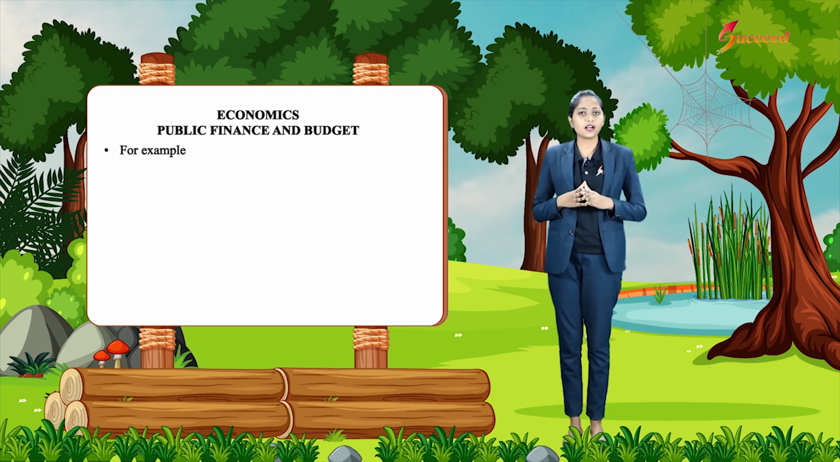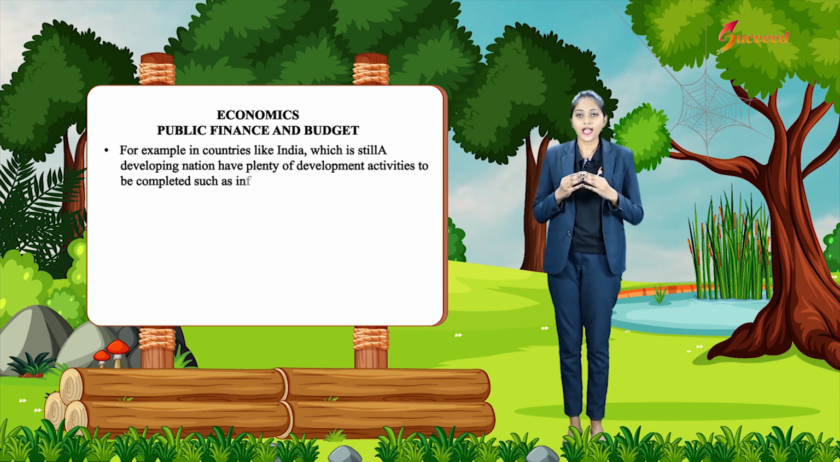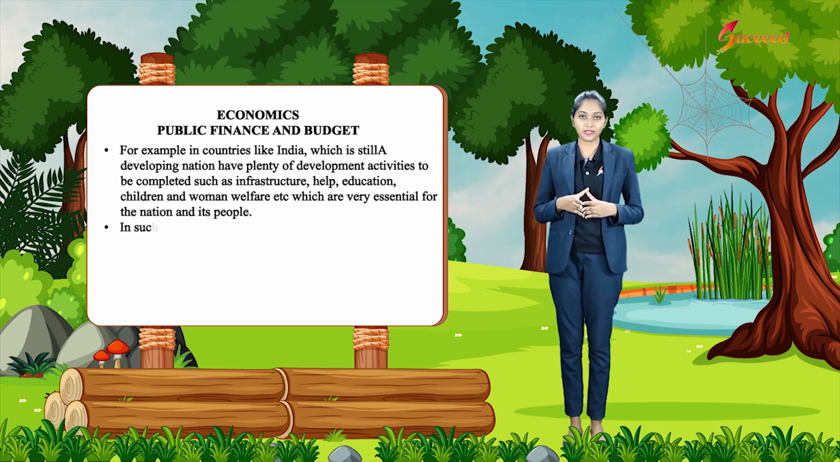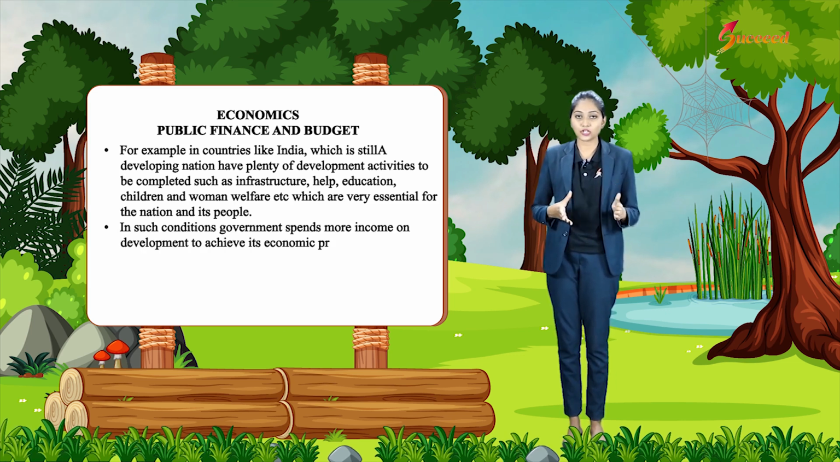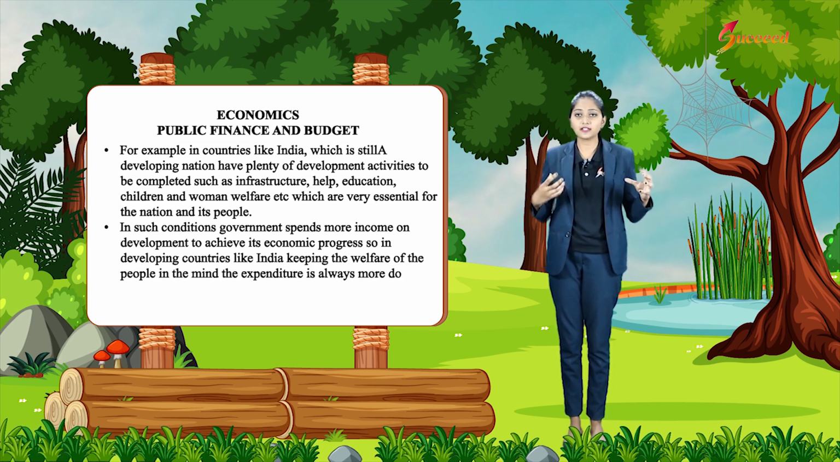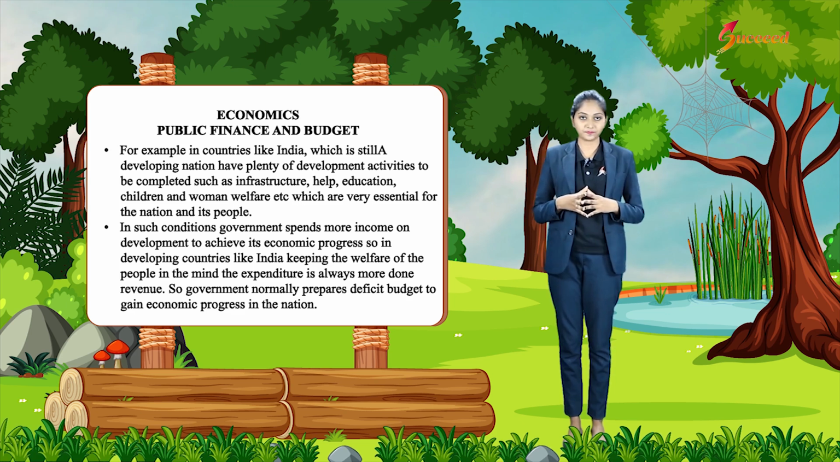For example, countries like India, which is still a developing nation, have plenty of development activities to be completed, such as infrastructure, health, education, children and women welfare, etc., which are very essential for the nation and its people. In such conditions, government spends more income on development to achieve economic progress. So, in developing countries like India, keeping the welfare of the people in mind, the expenditure is always more than the revenue. So, government normally prepares a deficit budget to gain economic progress in the nation.